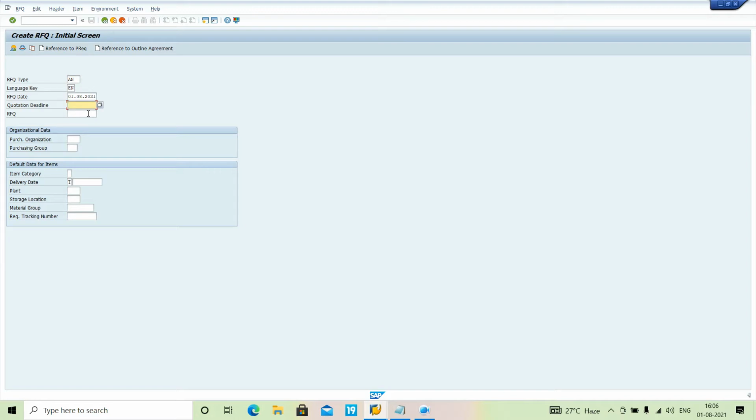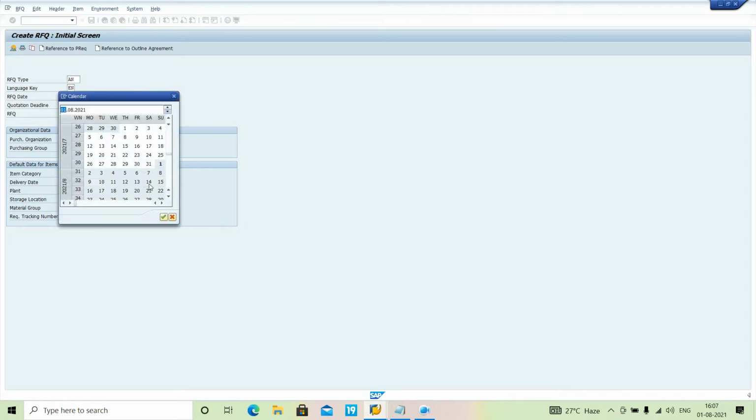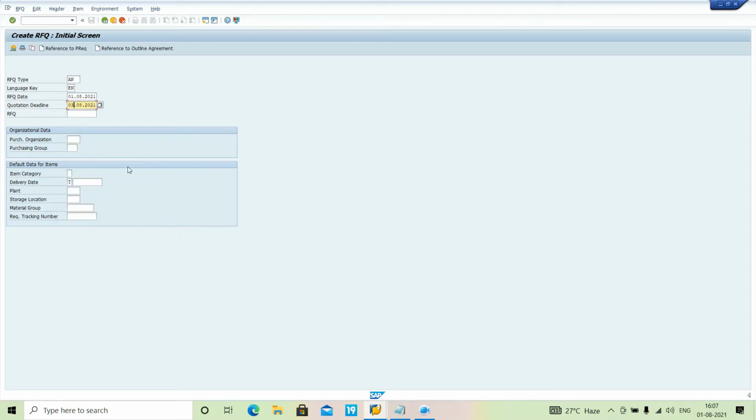If you want to create a new document type, just comment in the comment box. I will show you how to make an RFQ document type so that we can perform RFQ also. So I will use the standard one, which is given previously. It's almost 1 August, so I am keeping the deadline date as 3rd August for this RFQ.